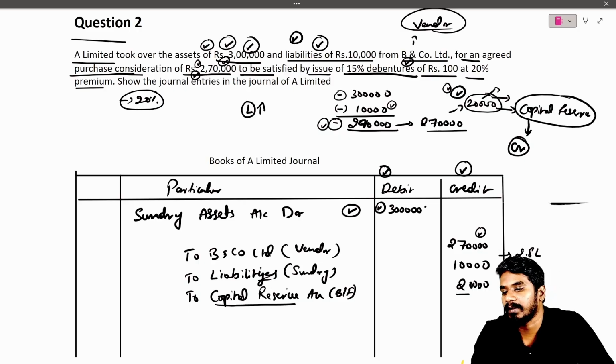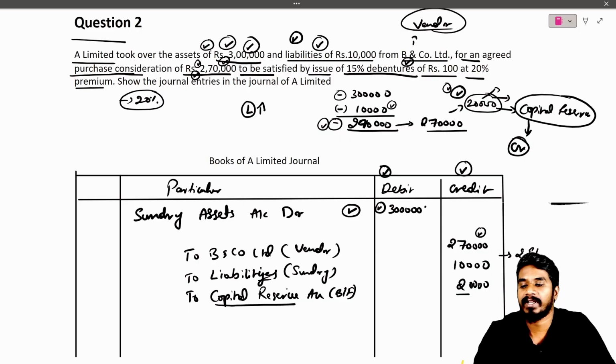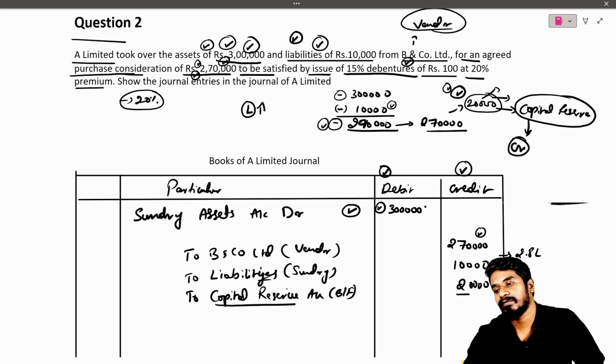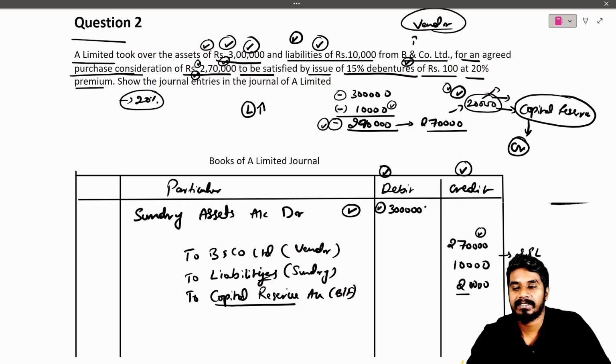No need to do anything else. If you get it on the debit side, you should write it as goodwill. Did you understand? You'll get goodwill also in the next question, so no need to worry about that.